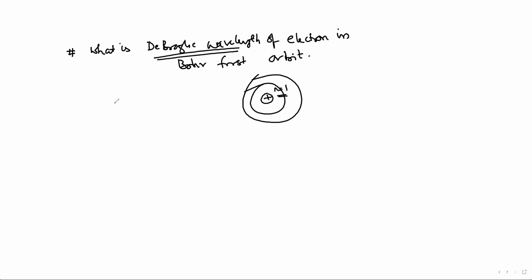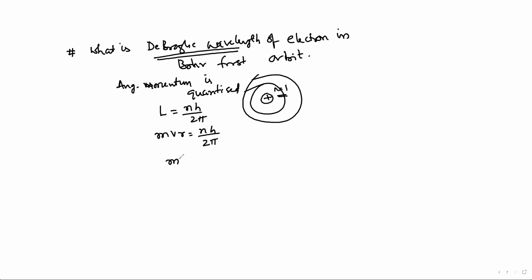According to Bohr's postulates, the second postulate of Bohr is that angular momentum is quantized. Do you remember this? This is the second postulate of Bohr theory. That is angular momentum L equal to nh by 2 pi, here n equal to 1, or mvr equal to nh by 2 pi, or mv equal to h by 2 pi r, as the value of n is 1.